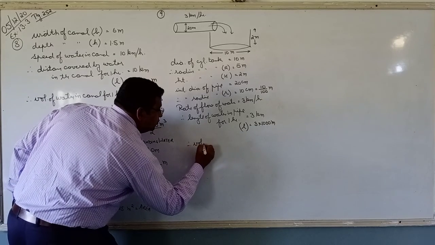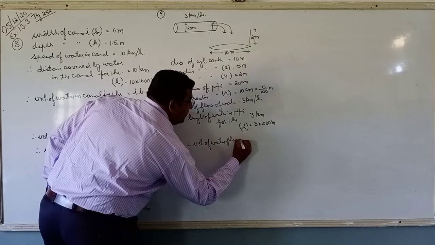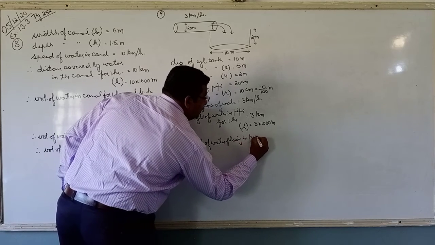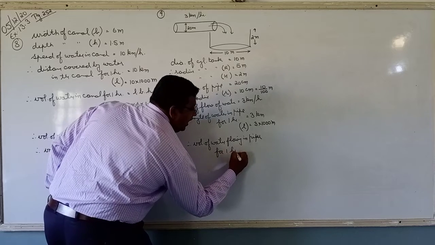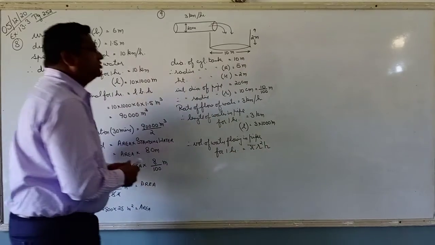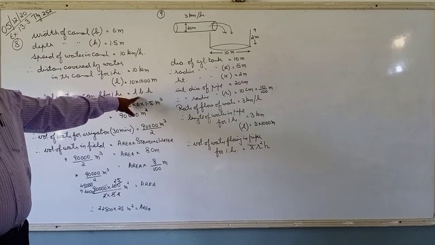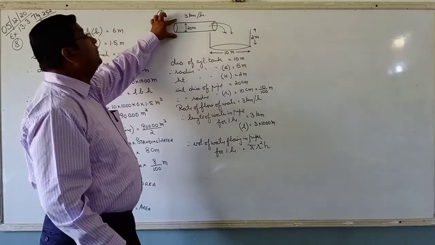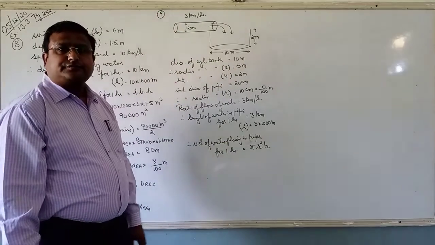Therefore, volume of water flowing in the pipe for 1 hour is equal to pi r square h. Sir, why? Here the canal was in the form of a cuboid, but here it is in the form of a cylinder. So that is why volume of cylinder.